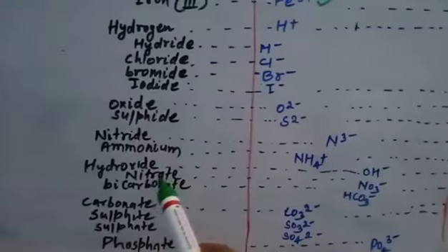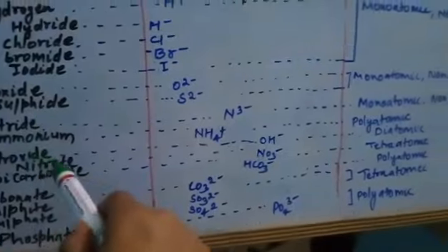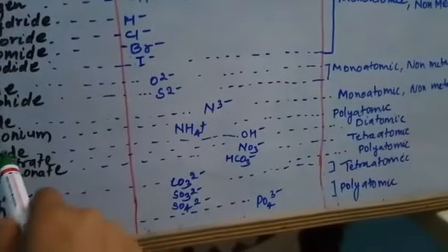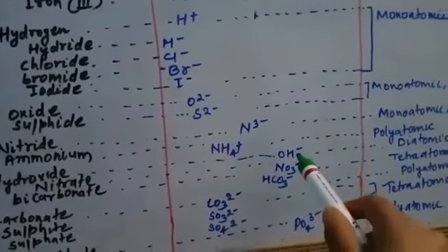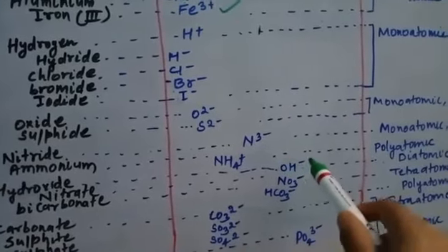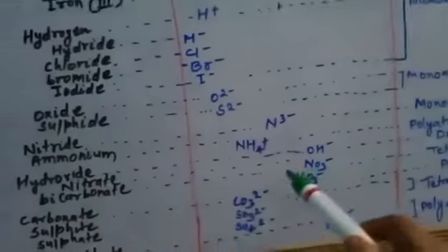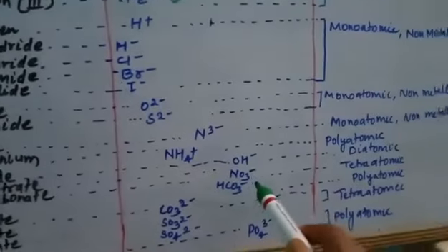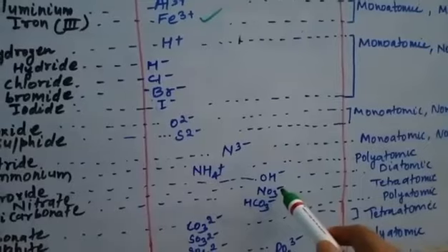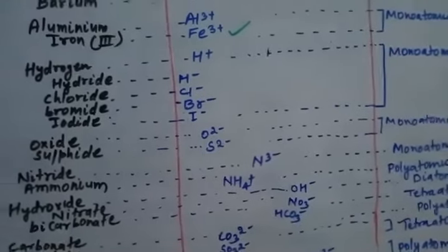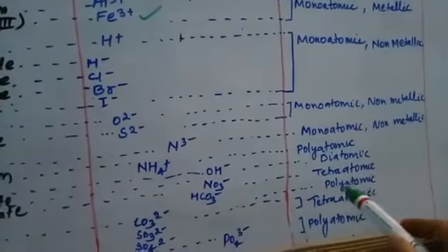Okay. Then after ammonium, we have hydroxide. Hydroxide is OH minus. Here also there are 2 atoms and a net negative charge on it. It is called a diatomic ion. Then nitrate, NO3 minus. The formula of nitrate is NO3 and it has a net overall charge of minus 1. So it is also a polyatomic ion.